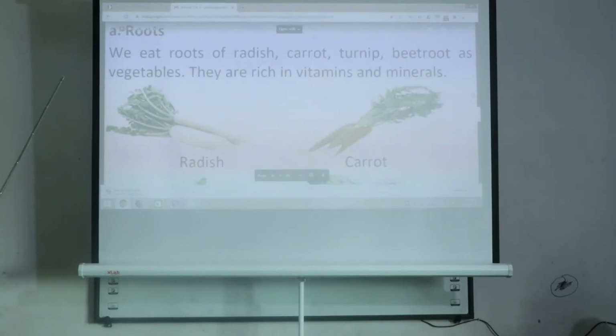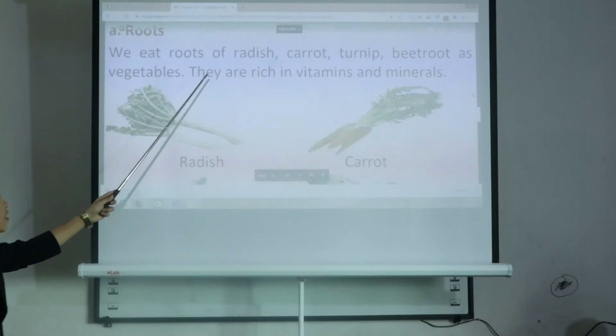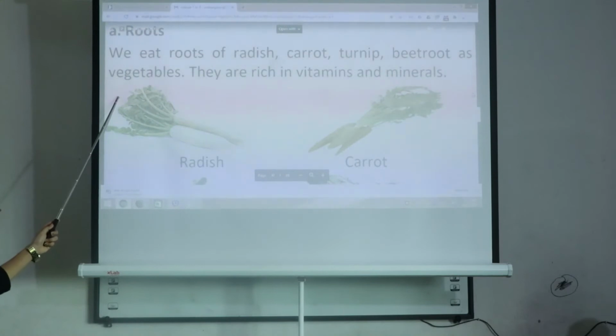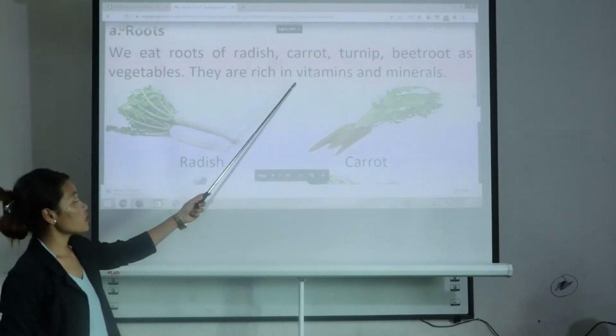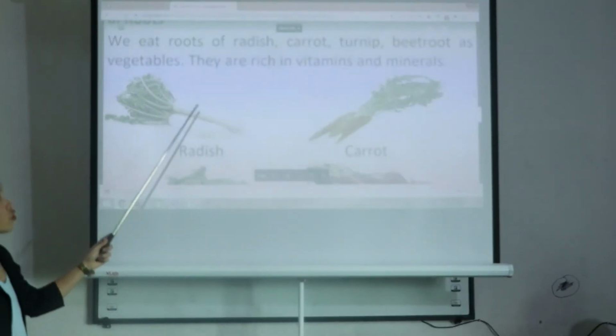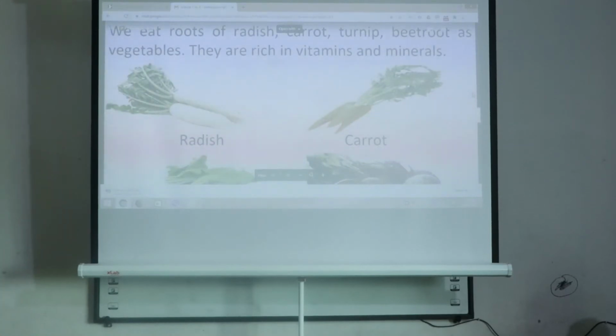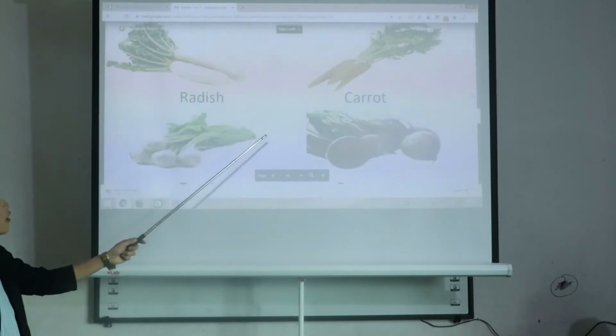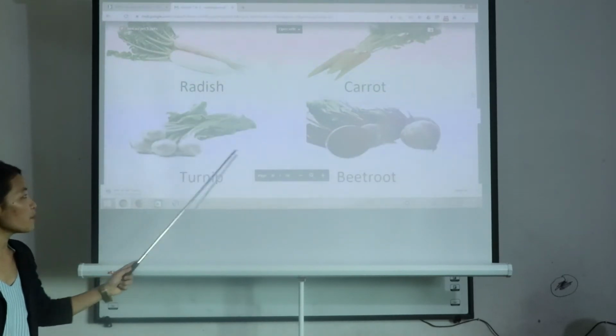Now point number A, roots. As you all know, the root is the part that grows under the soil. We eat roots of radish, carrot, turnip and beetroot as vegetables, and they are rich in vitamins and minerals. You can see the pictures: radish, carrot, turnip, beetroot.